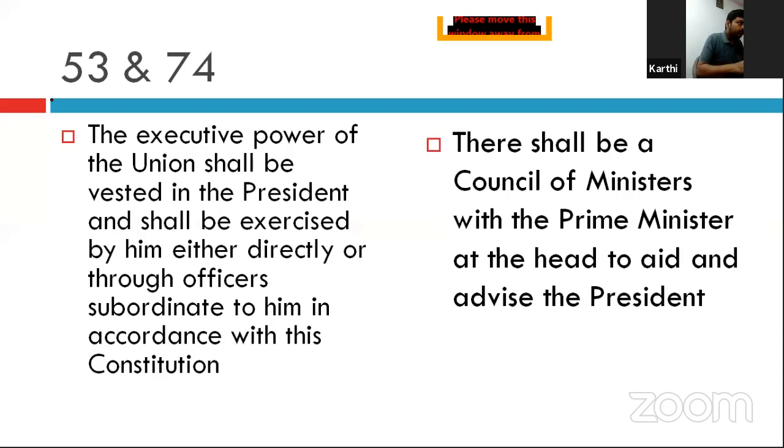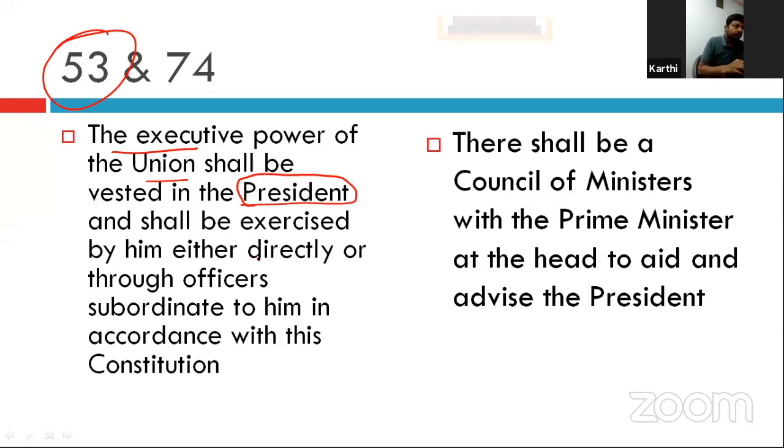Article 53 says the executive power of the union shall be vested in the president. That is, the executive power of the union government is vested in the president and shall be exercised by him either directly or through officers subordinate to him in accordance with the constitution.